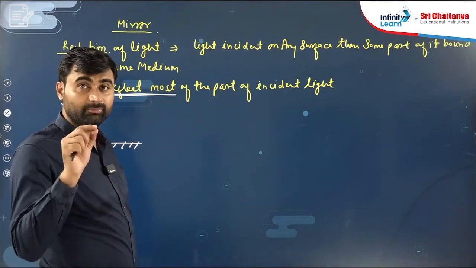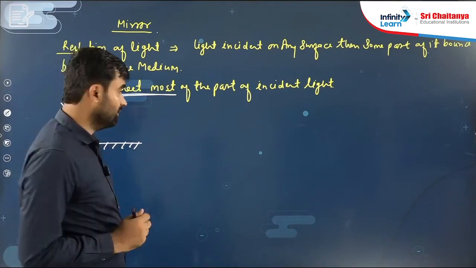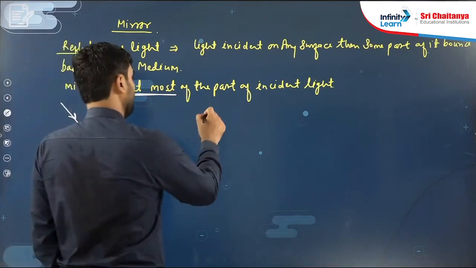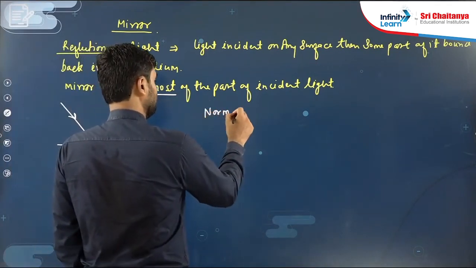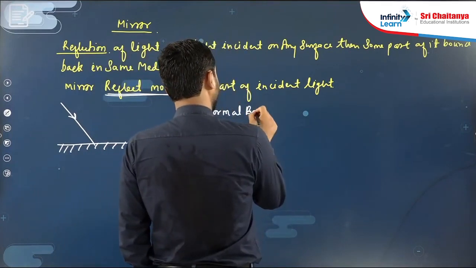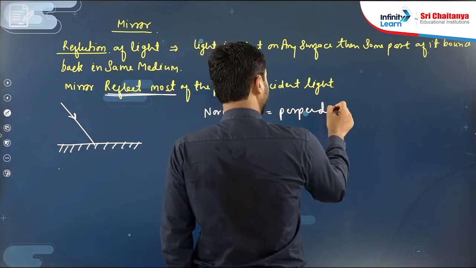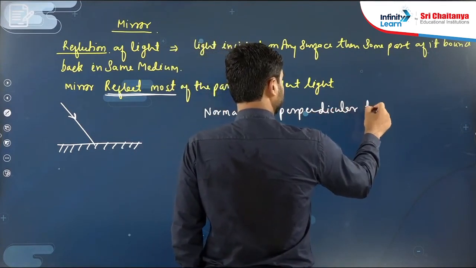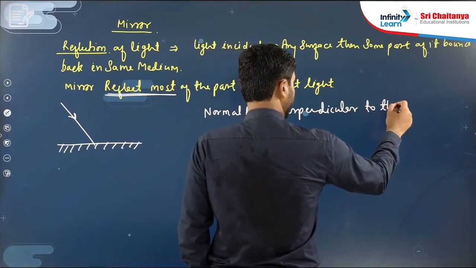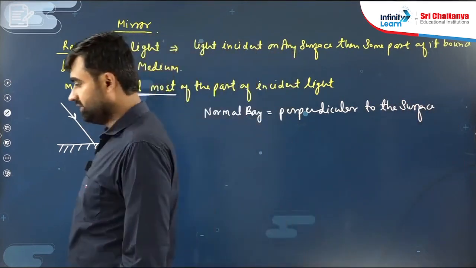Normal is a perpendicular line, a ray perpendicular to the surface.